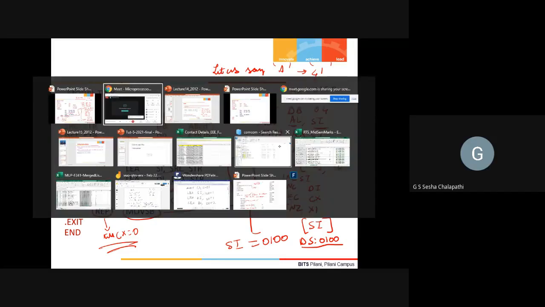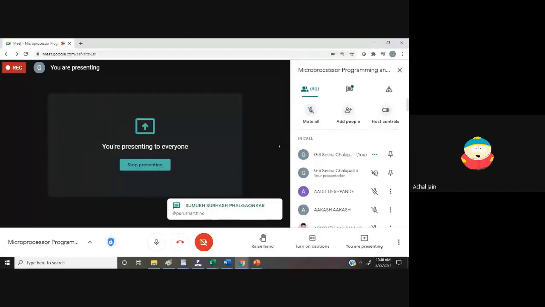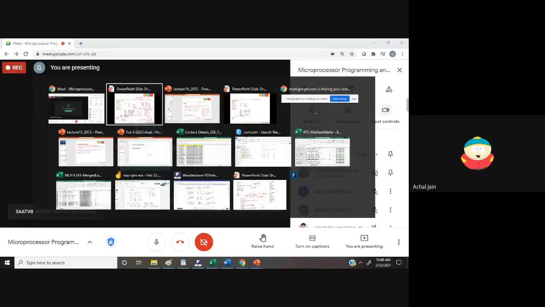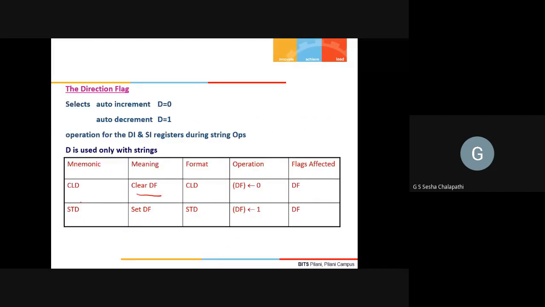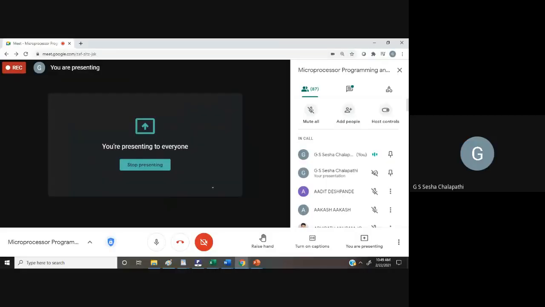Any other query? So what does the CLD instruction mean in the same slide? CLD is clearing the destination flag, which means that I will actually make the destination flag 0. When I say CLD, it clears the destination flag, 0 will move into the destination flag. STD will actually set the destination flag, 1 will move into the destination flag. Right? Okay, sir, thanks.